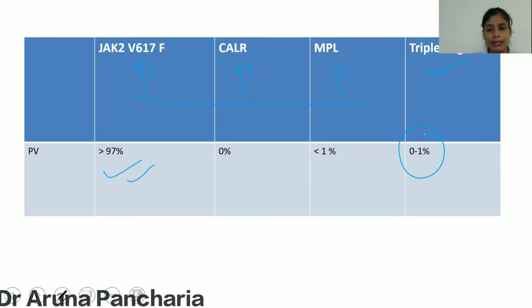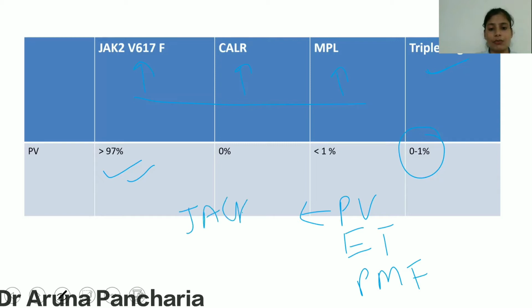Because I told you in the last class, in polycythemia vera, ET and PMF, in polycythemia vera the majority of the cases have a JAK2 mutation, while in ET and PMF, driver mutation.